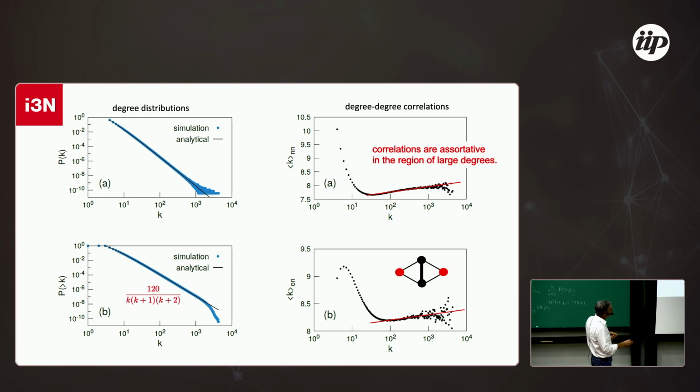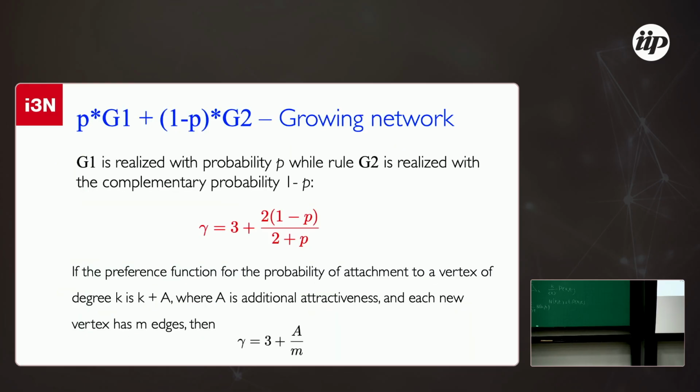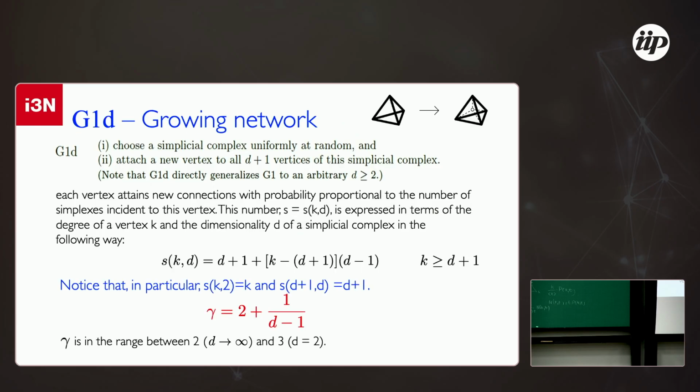So here you see there are kind of assortative correlations for this quantity and also for this quantity in the rhombus, in this figure there. So they seem to grow for large k, a little bit, not much. So there are not strong correlations, but they grow a little bit. So we can do this, or combinations of these situations from different graphs, and you can of course write down the exact exponent for this situation, so you can calculate this easily.